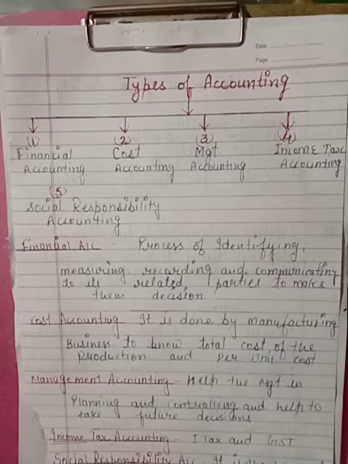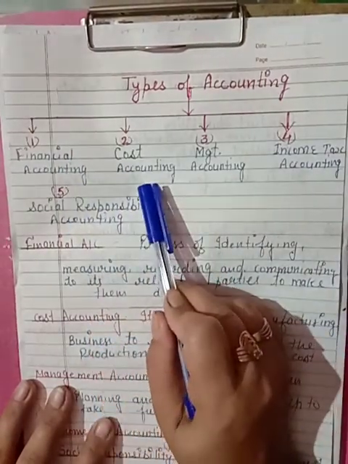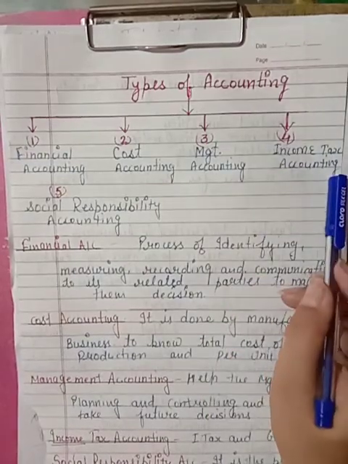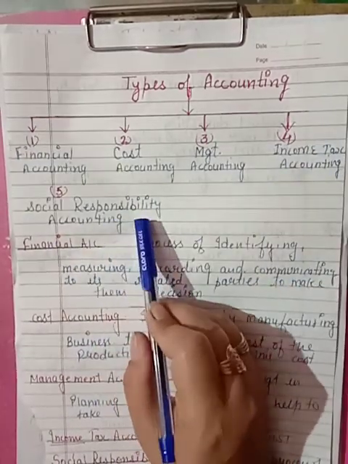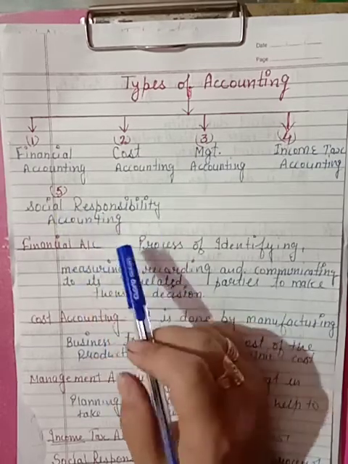Every businessman has to use a different type of accounting according to the nature and size of the business, but for that we must know what its different types are. There are 5 types of accounting. The first one is financial accounting, the next is cost accounting, the third is management accounting, the fourth is taxation accounting, and the fifth is social responsibility accounting. Now I'll let you know these 5 one by one.